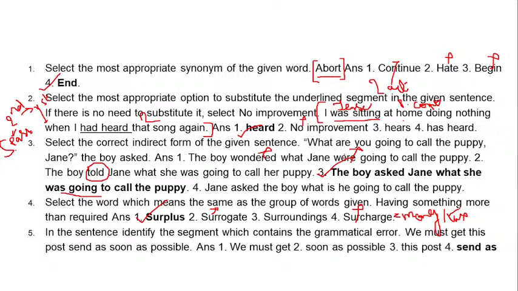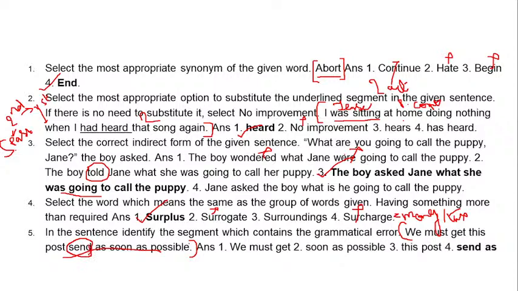Okay, number 5 is again an error detection question. The sentence is, we must get this post send as soon as possible. Apparently it seems all are correct, but here is the mistake because we don't use send.